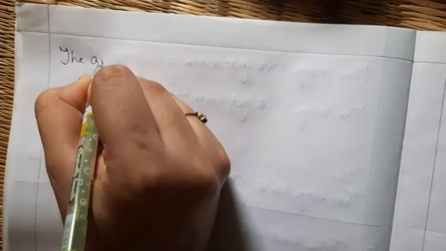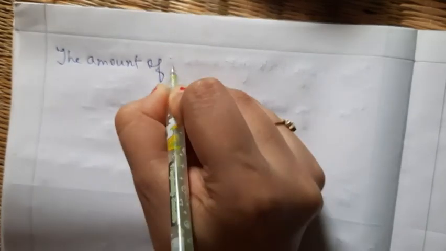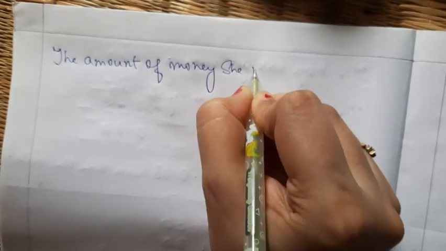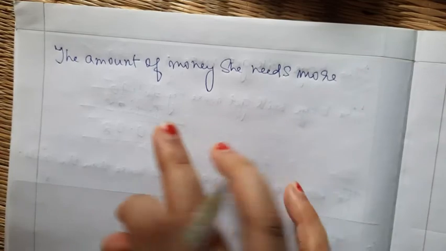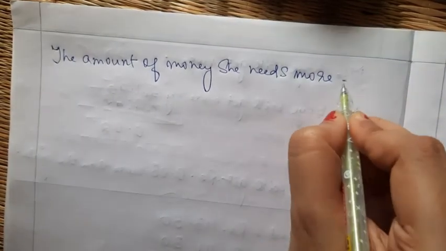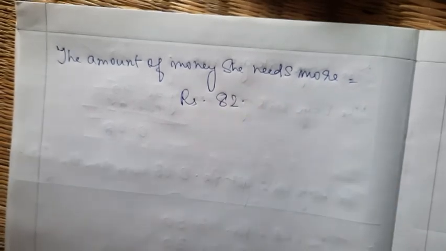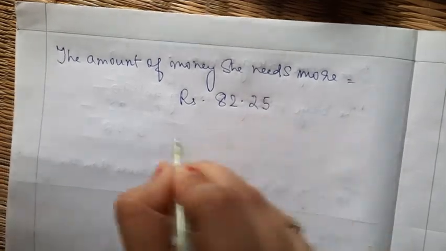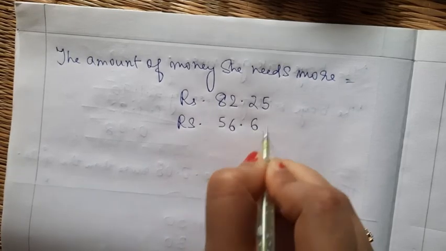So I am going to write the amount of money she needs more. We have to find out how much more money she needs is equal to rupees 82.25 minus rupees 56.60, right?